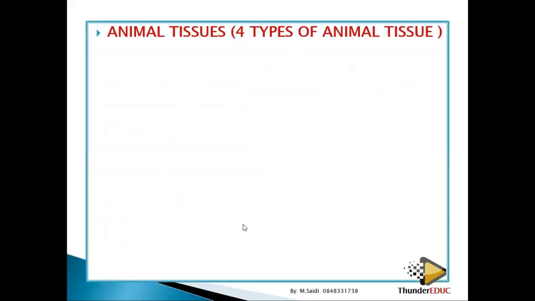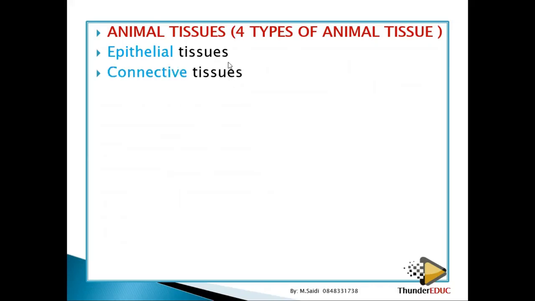So what are some of the different types of animal tissues? We have what are called epithelial tissues. We're going to look at them in detail. In most cases, they're found outside an organ. Then you have the connective tissues. These connect one organ with another, or one part of the body with another part of the body. Then we have the muscle tissues. These are very important in locomotion, movement. Then you have the nerve tissues. These are very important in sending signals.